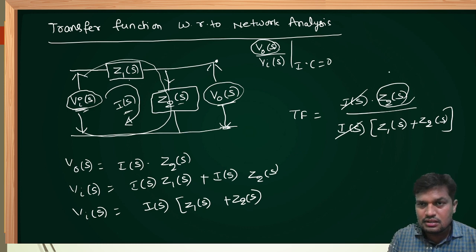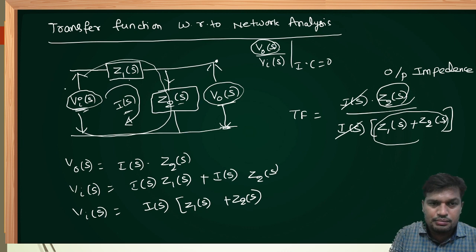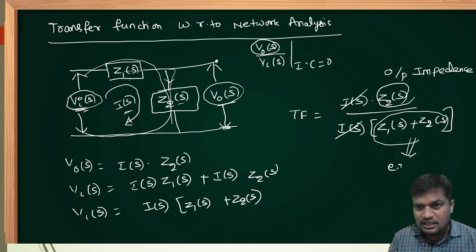This is called the output impedance. Z1 plus Z2 is the equivalent impedance in a series circuit. What is the equivalent impedance of the series circuit? Z1 plus Z2, because both elements are connected in series. Therefore, this is the equivalent impedance.